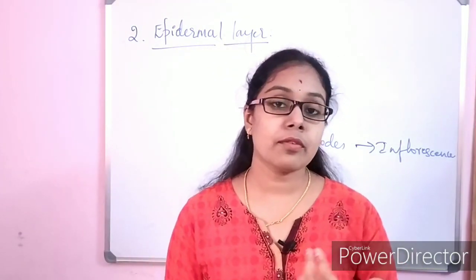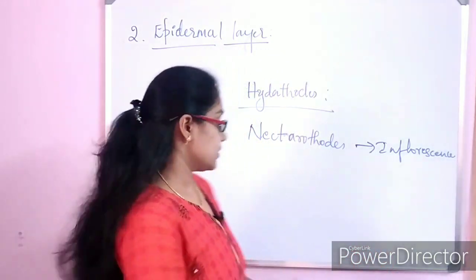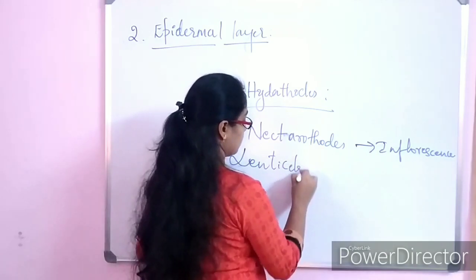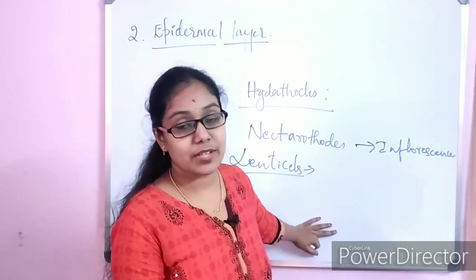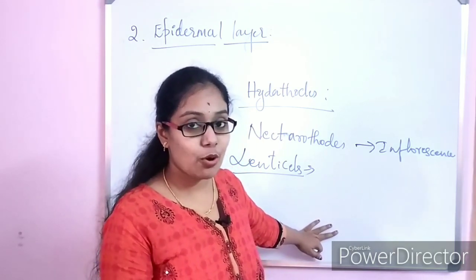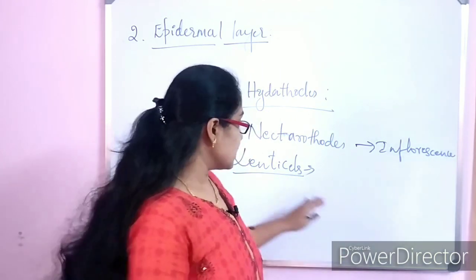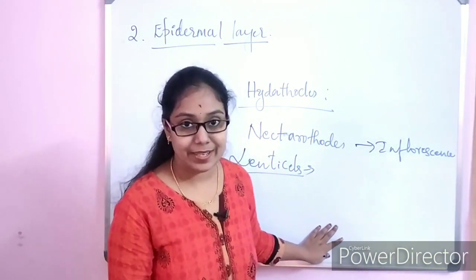I hope you are also familiar with another type of structure called lenticels. Through these also the process of transpiration takes place, and we call it lenticellular transpiration, right? These are the openings through which gaseous exchange takes place.